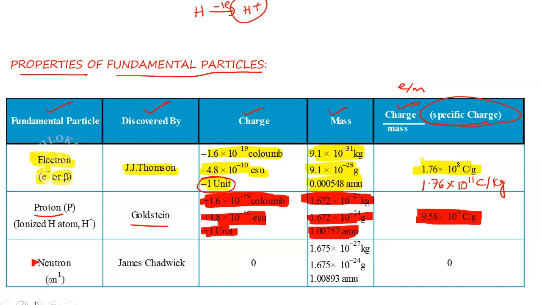Neutron. Who discovered the neutron? James Chadwick. And there is no charge, that is why it is neutral, and the mass is almost equal to the proton, slightly heavier than the proton, and the e/m ratio is 0. So these are the properties of all the fundamental particles together. This is up to the discovery of the fundamental particles, that is electron, proton and neutron, and the properties of all three fundamental particles together in this slide.